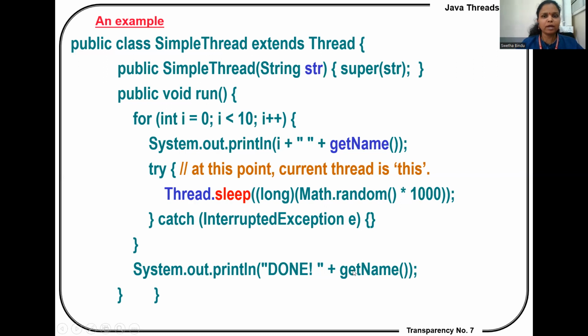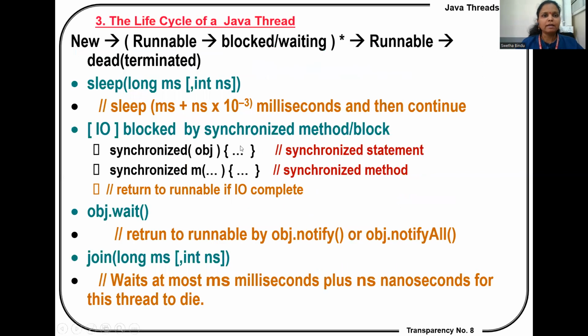This is an example program of Java threads. Now the life cycle of a thread. The life cycle of a thread contains runnable, blocked, dead states, like sleep mode. These are the basic thread life cycle states. It contains New, where the thread is born, and Runnable, where the actual execution of the thread starts. And then there is a blocked or waiting stage where the thread waits for another thread to complete its execution.